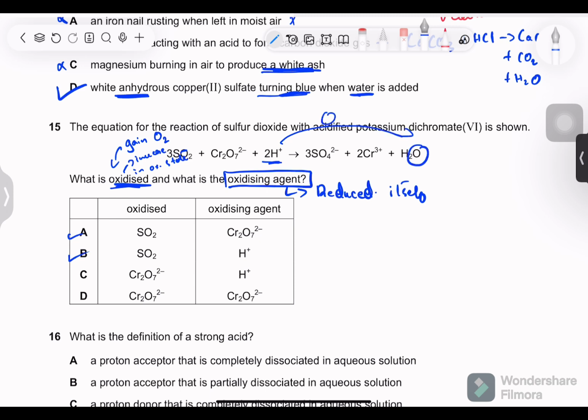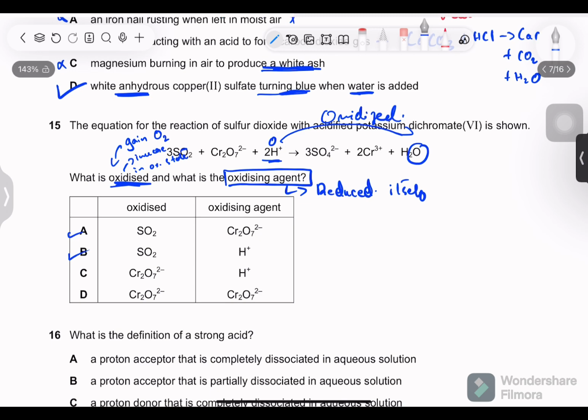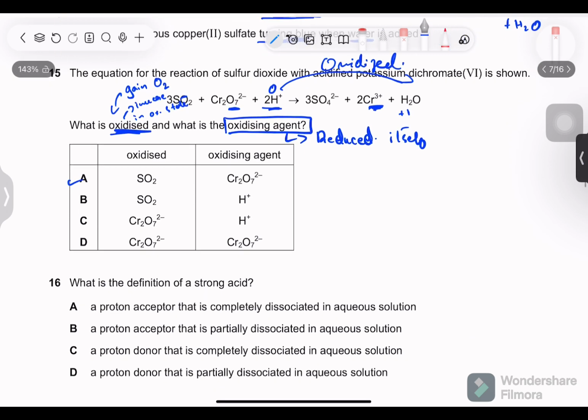So it has oxidized. Moreover, it has zero charge over here, or I should say oxidation state, and over here plus one. So this leaves us with option A, because you can see Cr2O7 had 7 oxygen over here, and here it does not have any oxygen. So we first look at what happened to the oxygen, whether it gained an oxygen or lost an oxygen. Then we see the oxidation states.